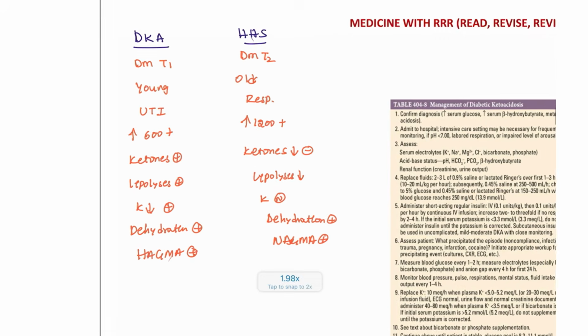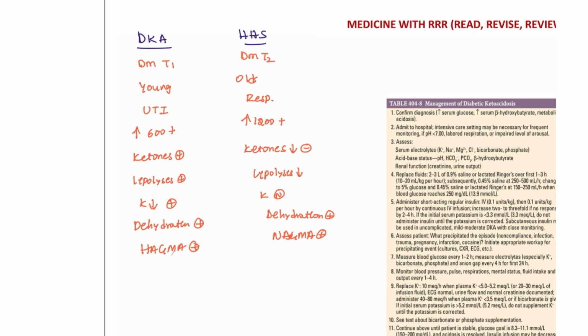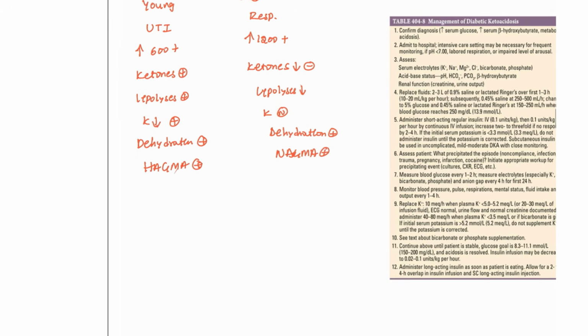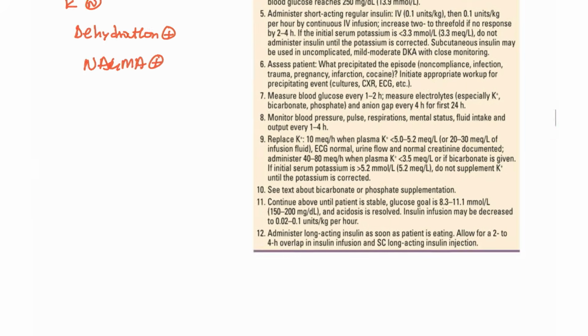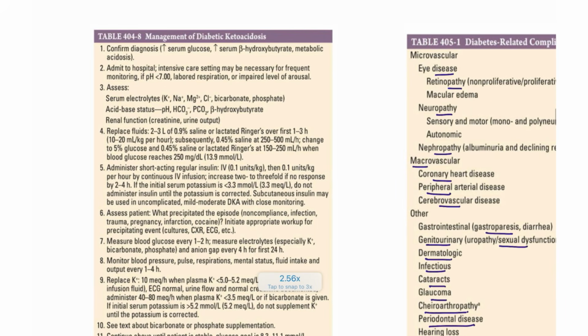So these are the differentiating features between DKA and patients suffering from the hyperosmolar condition, right? And how are we going to treat these patients? First of all, the treatment has to be started as per this protocol. I have already added the picture, you can see it. So for patients with diabetic ketoacidosis, how are we going to start?